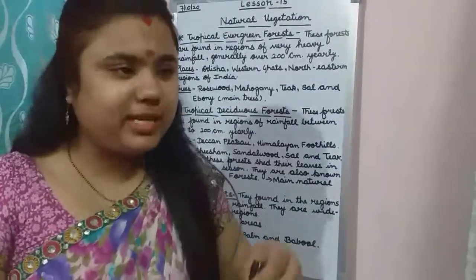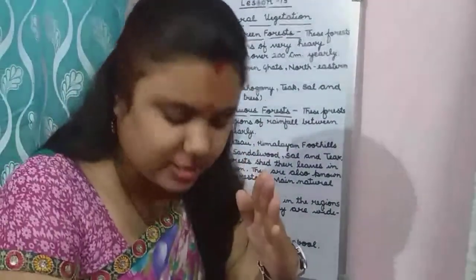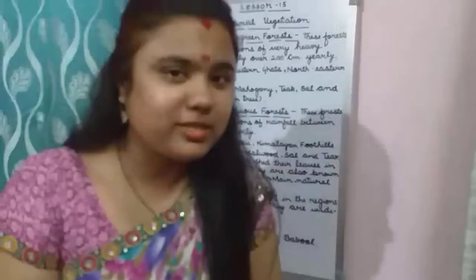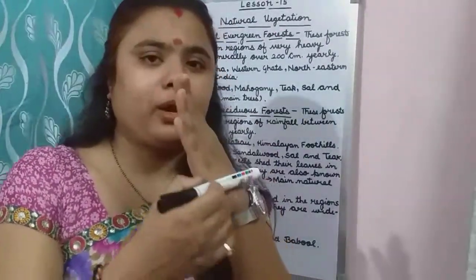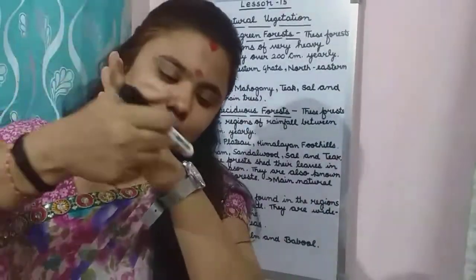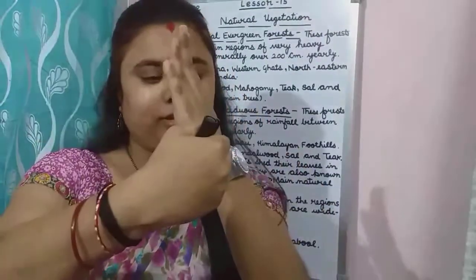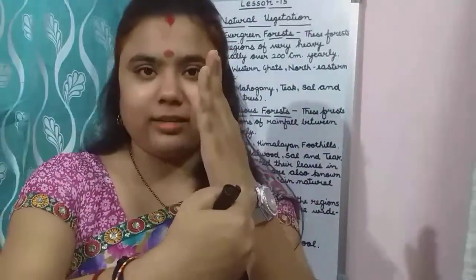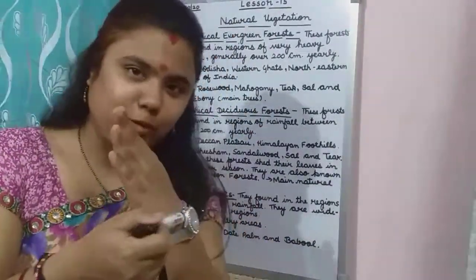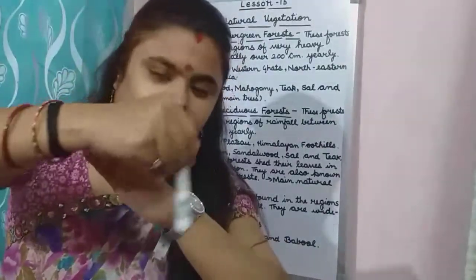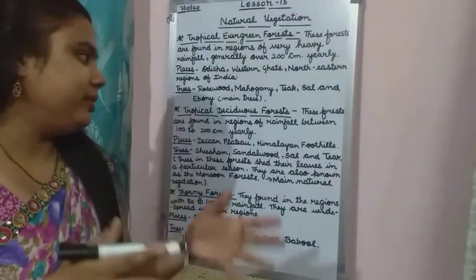Himalayan foothills: if this is a mountain, foothills means the foot of the mountain, just like our foot is at the bottom. So foothills means the down part of the mountain regions. This is a hill and this is the foot of the hill.